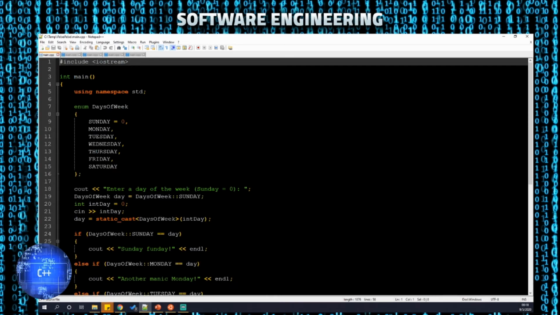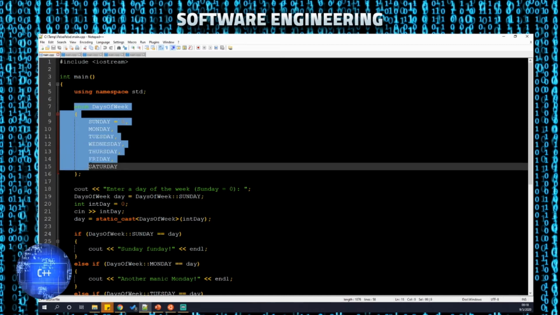Moving on to the next example. So here I've created an enumeration. This is an example of how to use the enumeration type. What this does is I'm creating an integer alias.